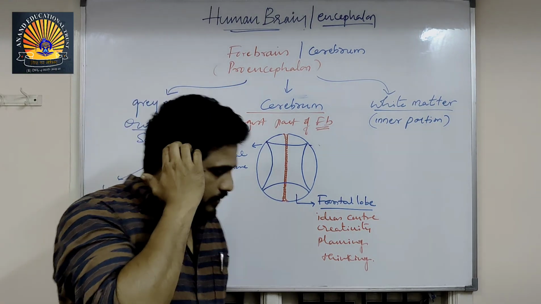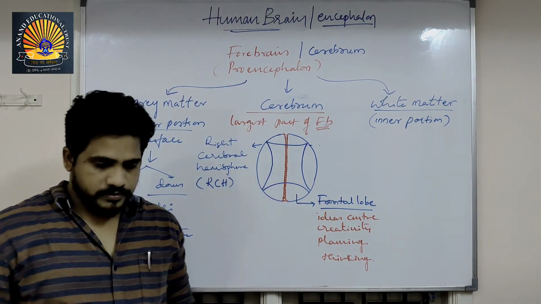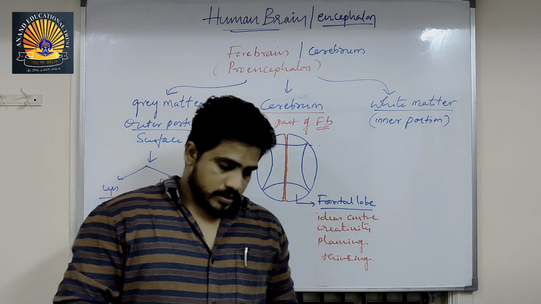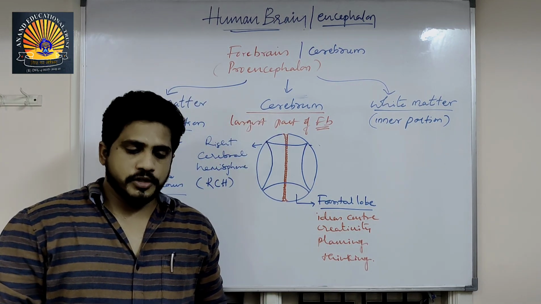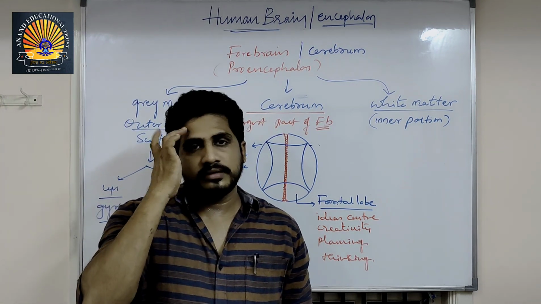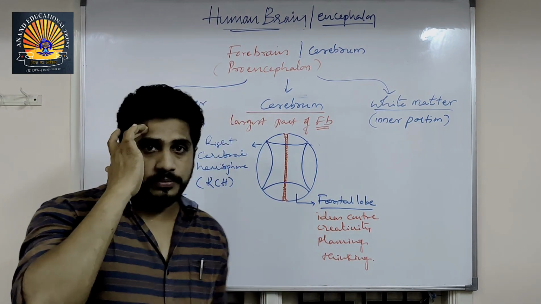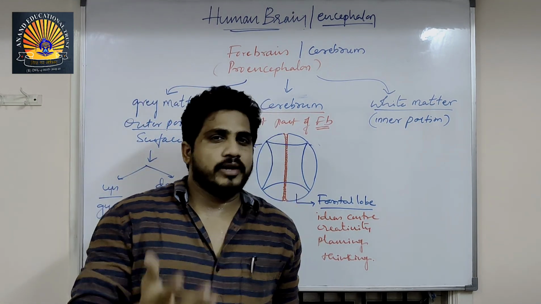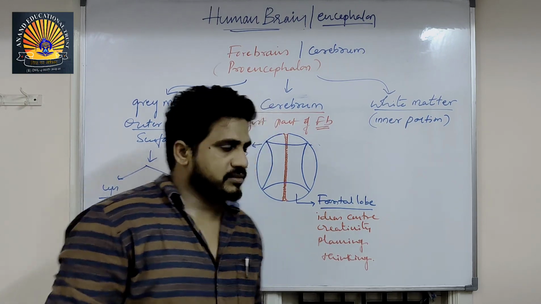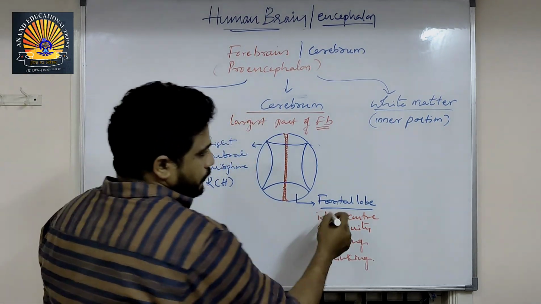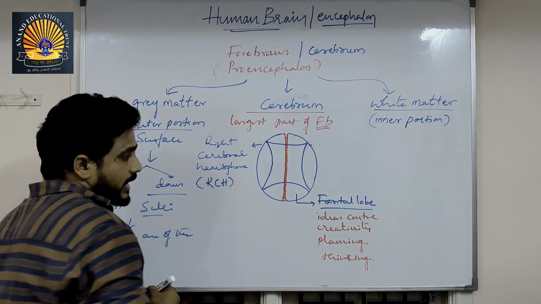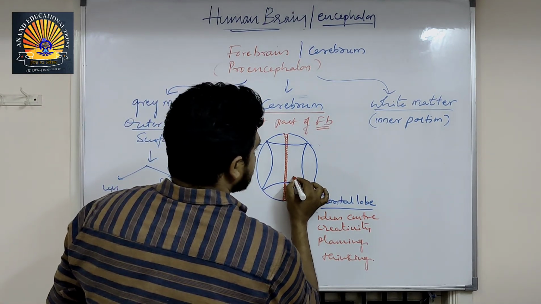So when we think of something, when you go through a question, you will think like this, and automatically your hand goes to the frontal lobe, whether this side or this side, according to your right hand activities. That is the frontal lobe.